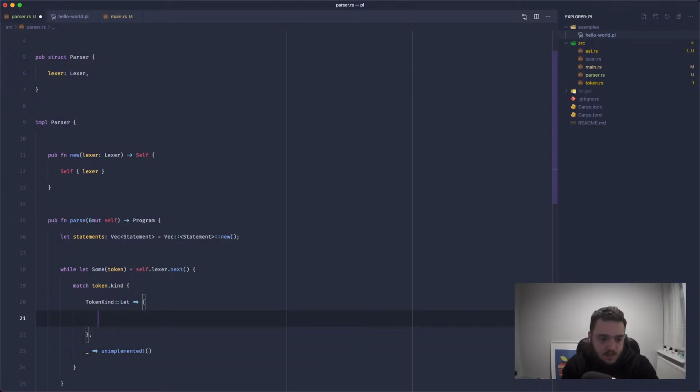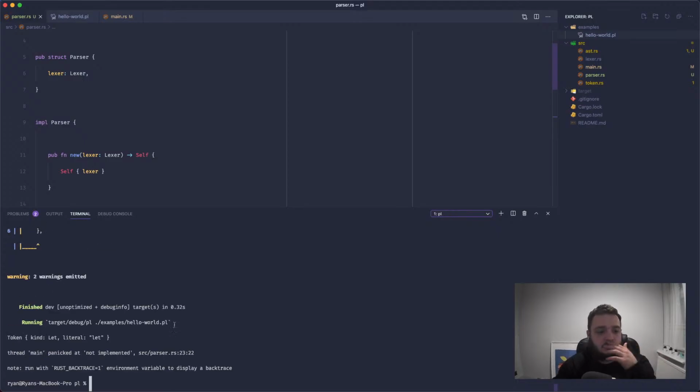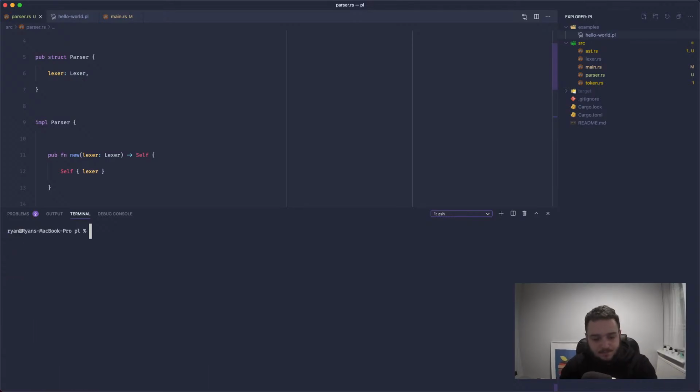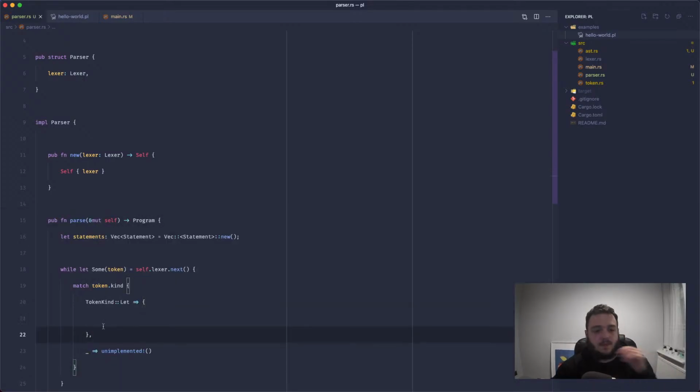Great. So if we just panic or println here, and we just print out the token, if we run this, you can see it's reaching that function, and we're able to access this token here. Great.